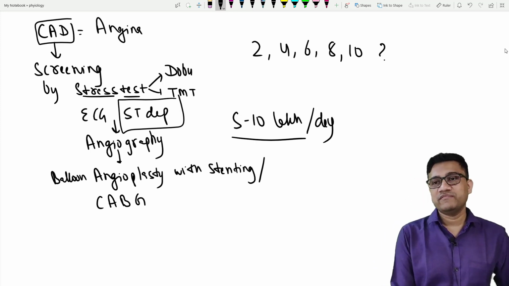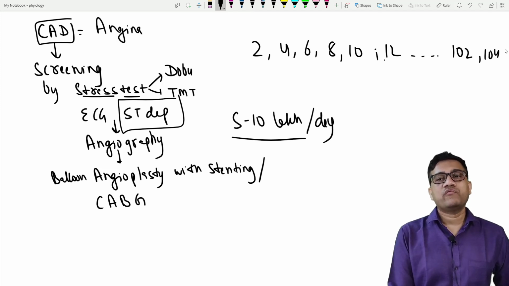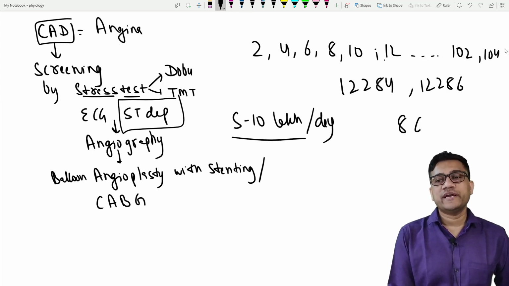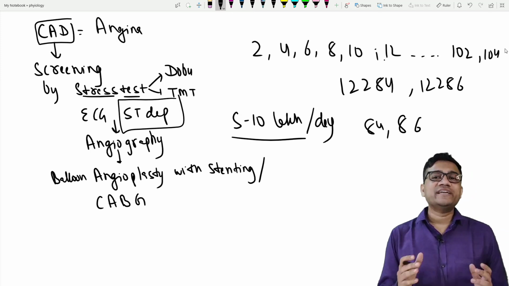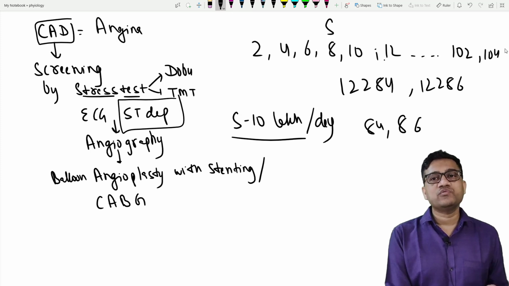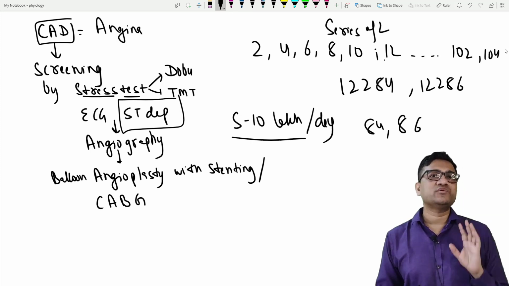Very good. 12, right? Very good. Now if someone asks, what will come after 102? The answer would be 104. Or what will come after 1, 2, 2, 8, 4? The answer is 1, 2, 2, 8, 6. Or what will come before 86? The answer is 84. That is what logic is. The logic is very simple. It's a series of two. Once you know the logic, you don't have to remember.